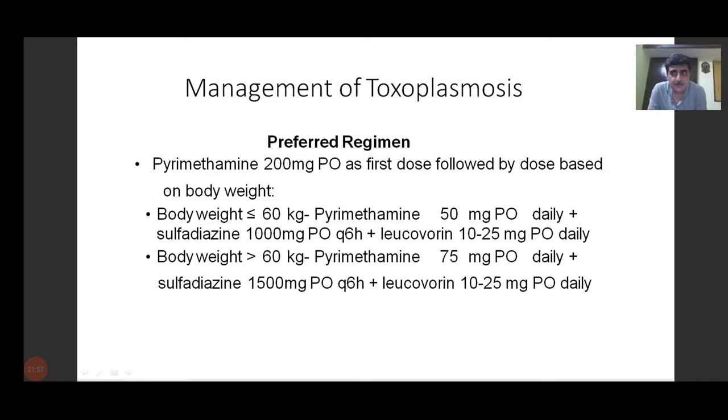and then the second dose, and further doses are based on the weight of the patient. If less than 60, then the pyrimethamine and sulfadiazine combination along with leucovorin are given. If it is more than 60 kg, then 75 milligrams. So pyrimethamine as a first choice along with sulfadiazine is to be given. This is to be given daily.